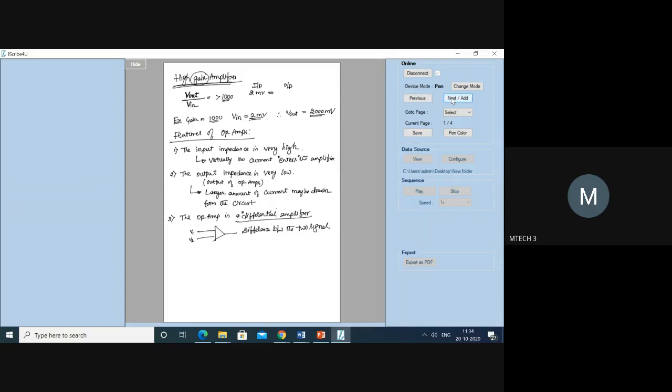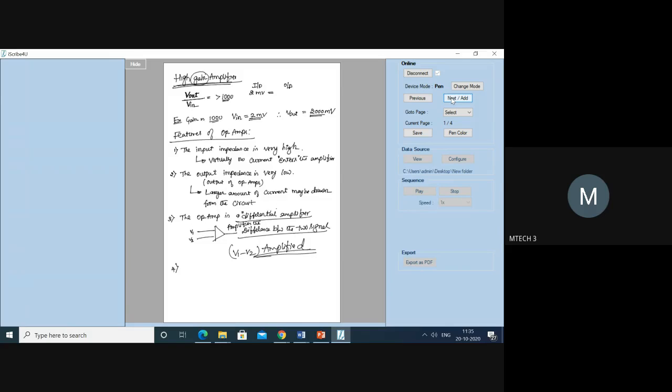The operational amplifier is a differential amplifier. It means it amplifies the difference between the two. If you are giving two different signals as input, V1 and V2, it amplifies V1 minus V2. V1 minus V2 is going to be amplified. That's why we call it a differential operational amplifier.